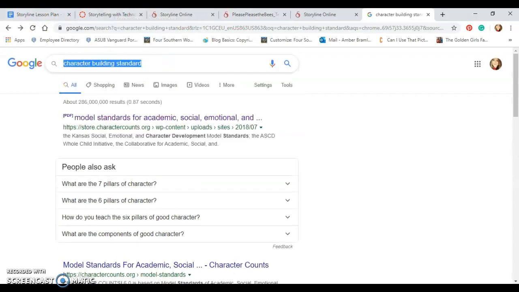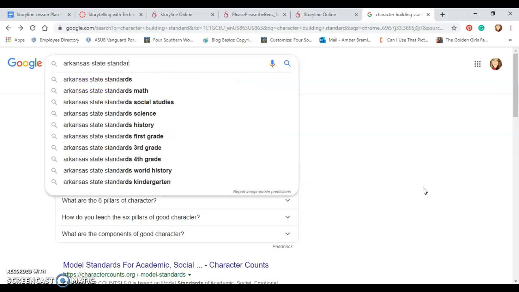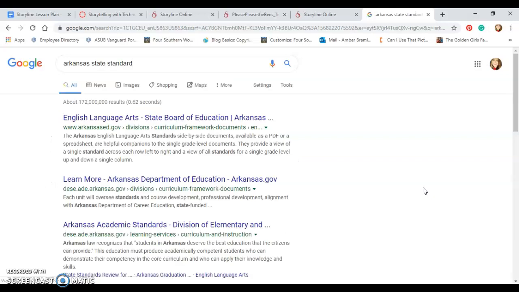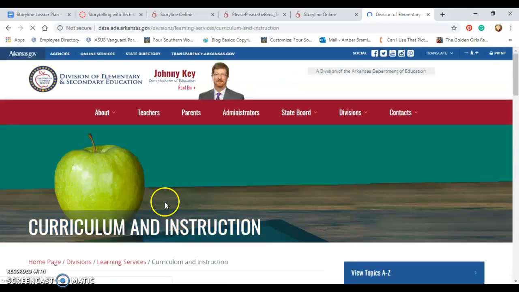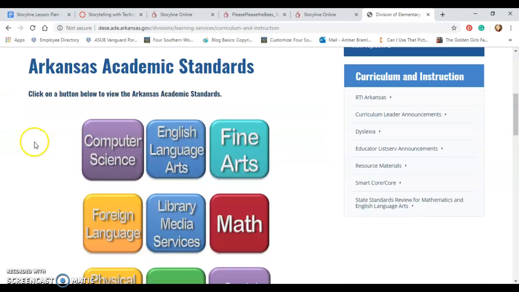However, if you are doing a math lesson or an English lesson or a social studies lesson, you need to get a standard from here. You just go to the Arkansas State website and choose your standards.